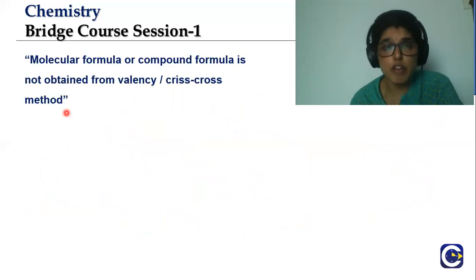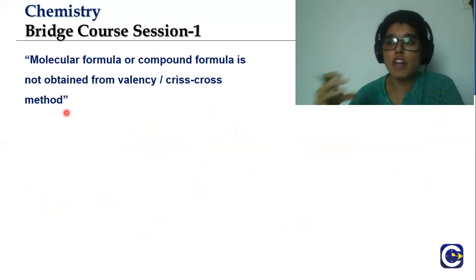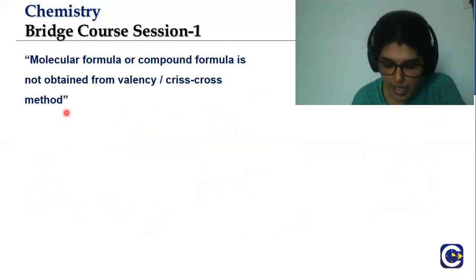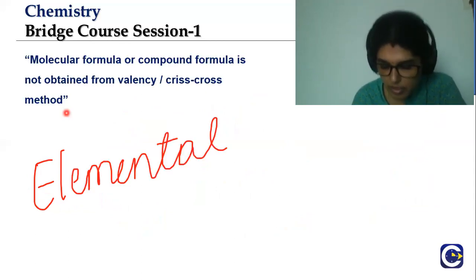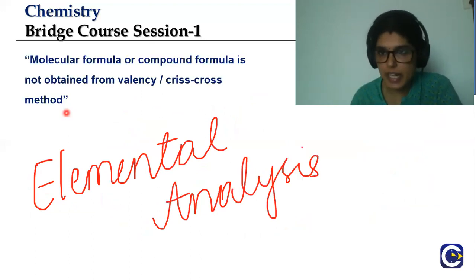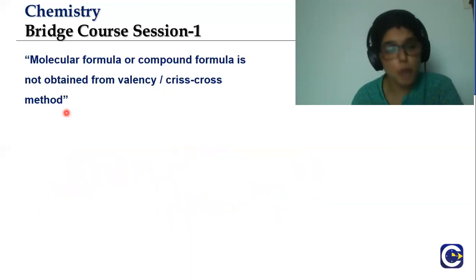So as you see, for already known compounds, determining the formula is easy. But what if I have a compound which is completely new? I was walking through and I found a new compound and I want to determine the molecular formula. How do we do it? We do it using elemental analysis, which is based on combustion, which uses the combustion reaction in order to determine the molecular formula.